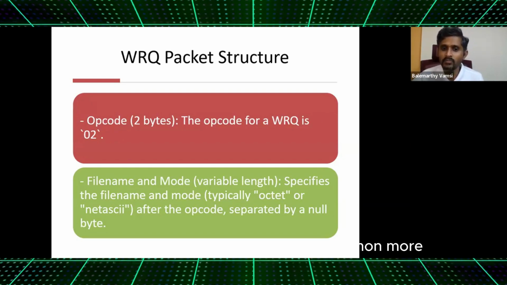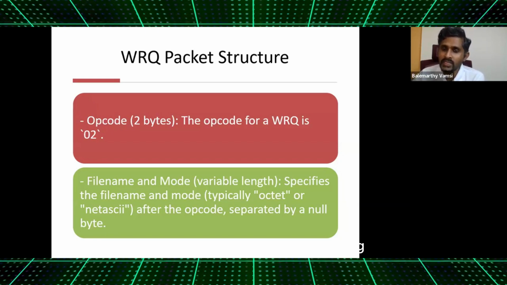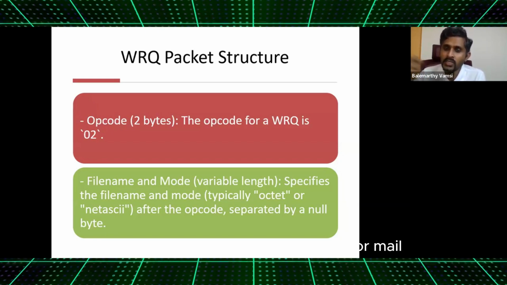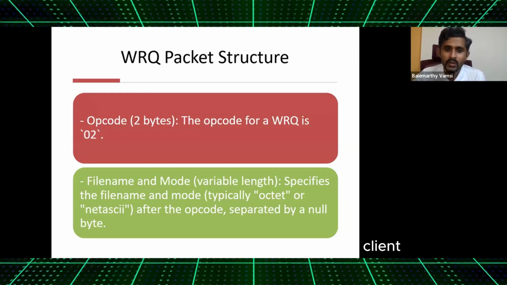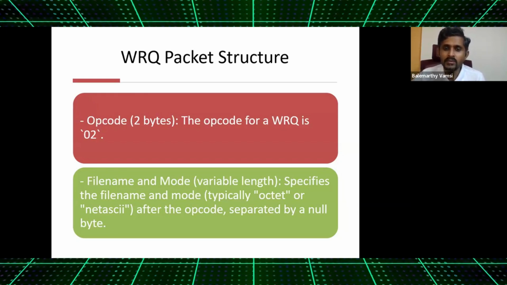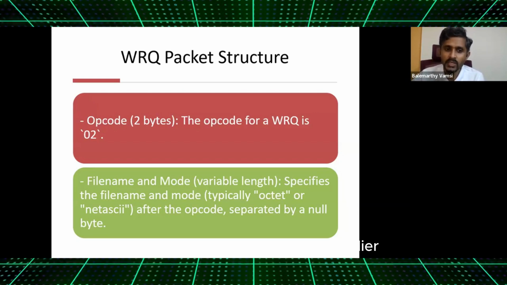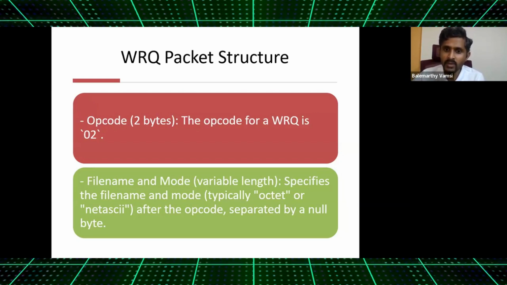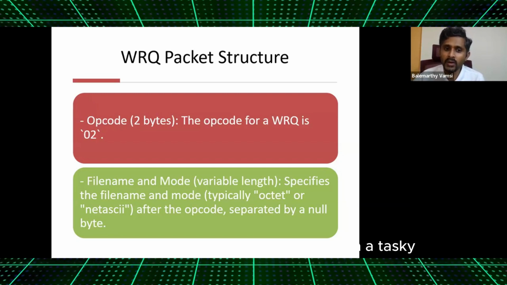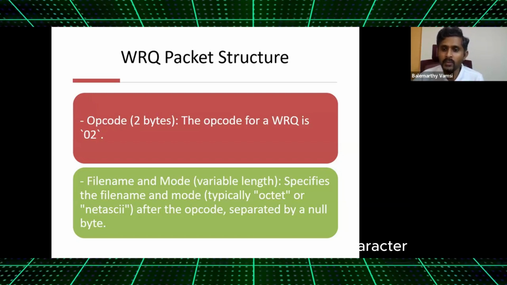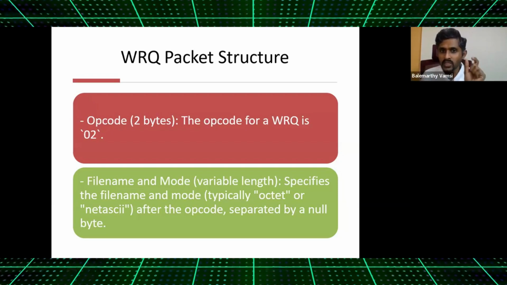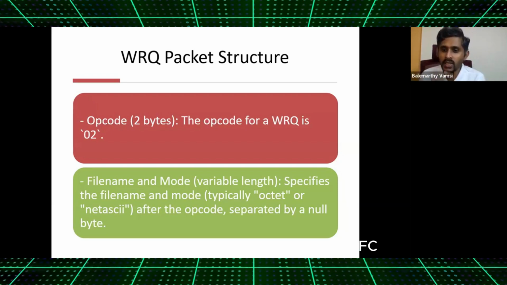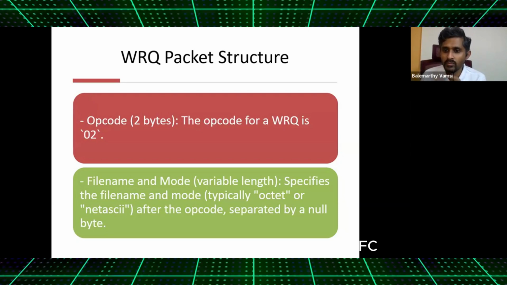File name and mode, these are variable length because net ASCII is also a string. I can put it as an octet or net ASCII or mail. We are not considering mail now. So the client, it is its responsibility, as I said earlier, to say that this is the file name and this is the mode. Typically octet or net ASCII after the opcode separated by a null character. Remember the packet. We have the opcode, then there is a 0, and then there is a mode.